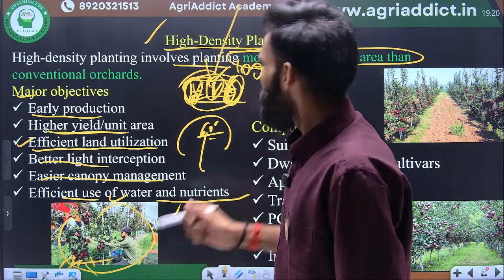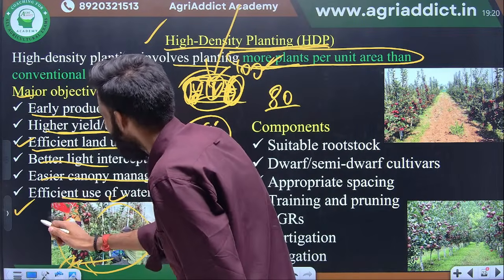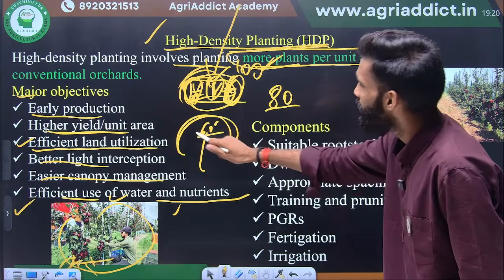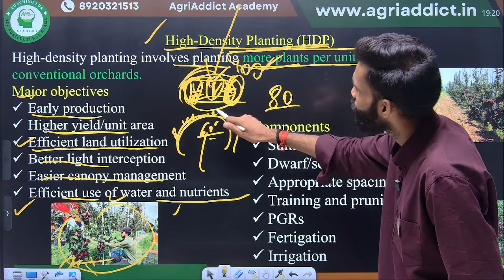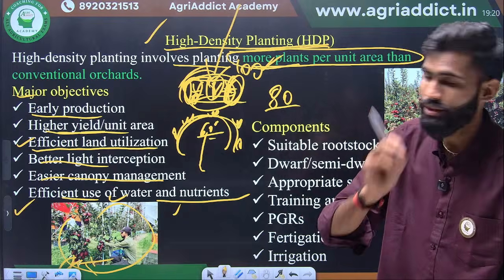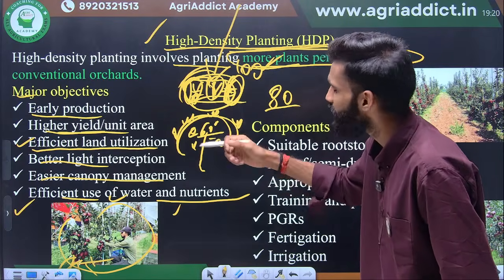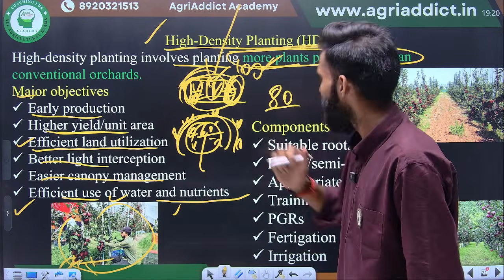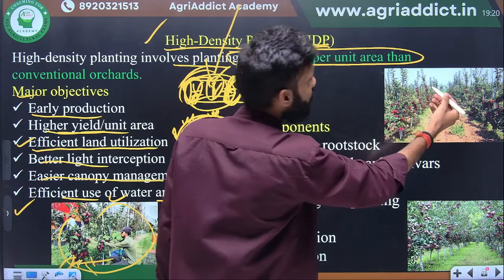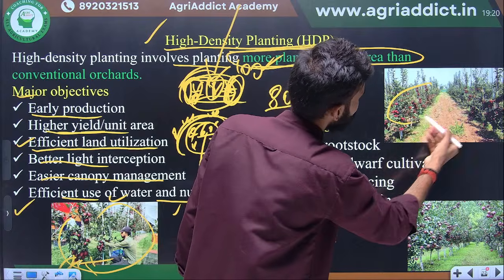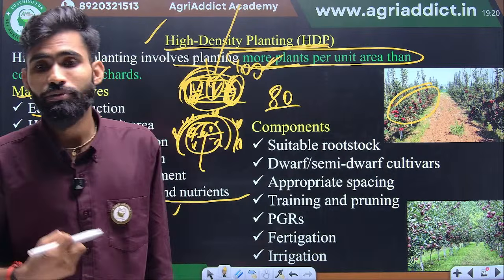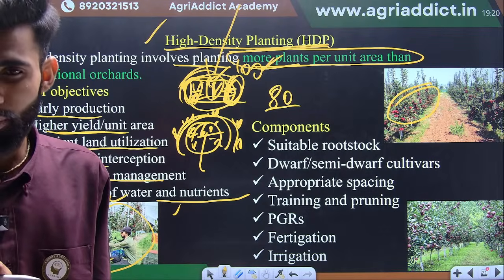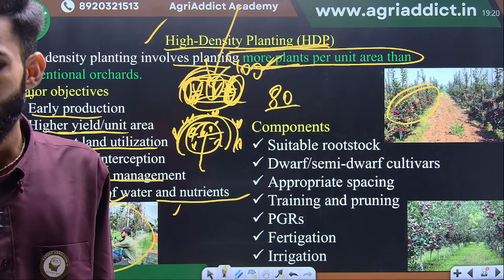Yeah, quality of fruit is important, because here you should add one thing, quality. In the conventional system, suppose this is an overcrowded branch, the fruits produced on the outer side of the canopy give the maximum quality fruit, but inside the canopy the fruits will not receive any sunlight, so here the quality will be reduced. But in high density planting, you see all the fruits are directly exposed to sunlight, so this will give higher quality fruit. In high density planting, you harvest high quality fruits. Okay, so there will be no compromise in quality.